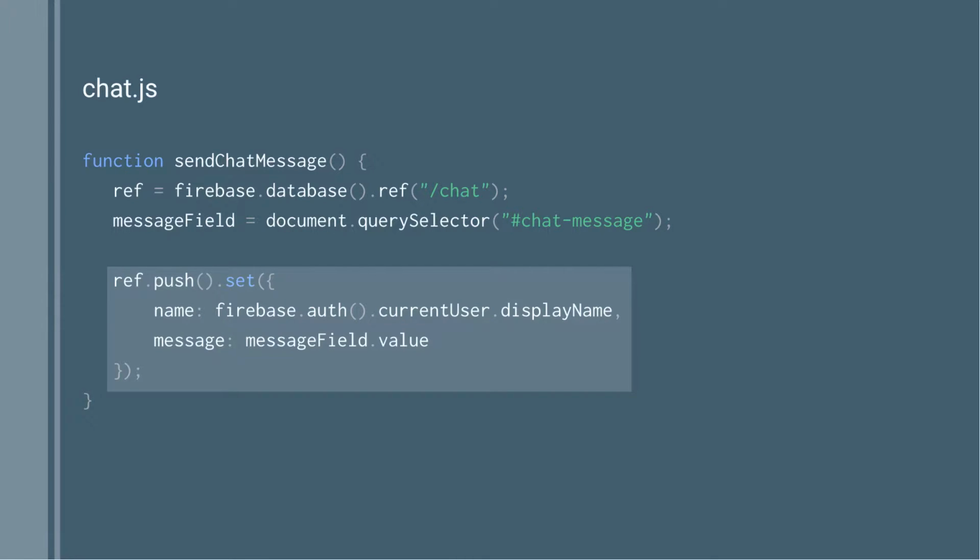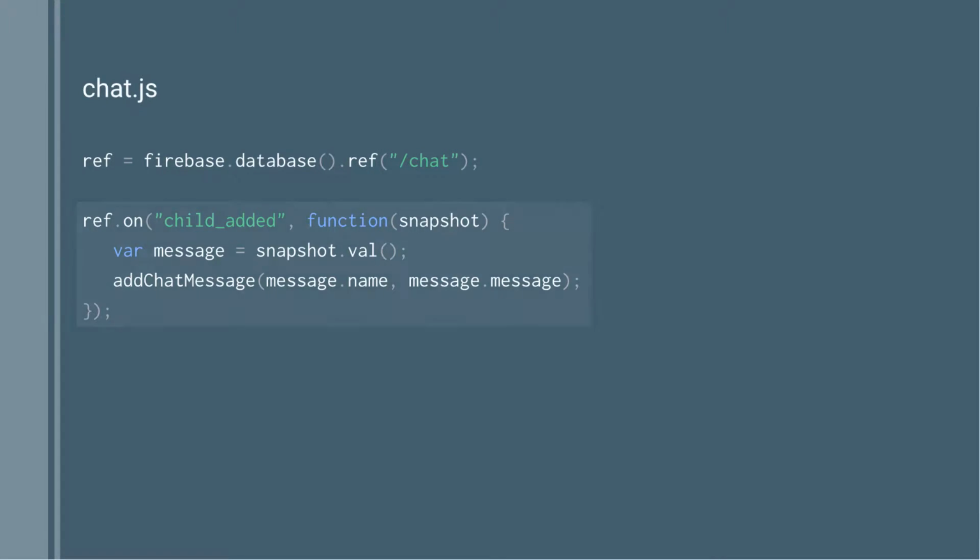Once I say push, I have /chat, a unique key, and then these values that sit behind it. And those get pushed straight into the real-time database. So that's pushing data into our chat application. But obviously, we want to be able to react when that data comes in, regardless of whether I'm the person pushing it in or whether I'm just sitting there waiting to see messages occur. That's also really straightforward. We have the ref from before, but we can just do an on handler, and one of the change events we can look for is child added.